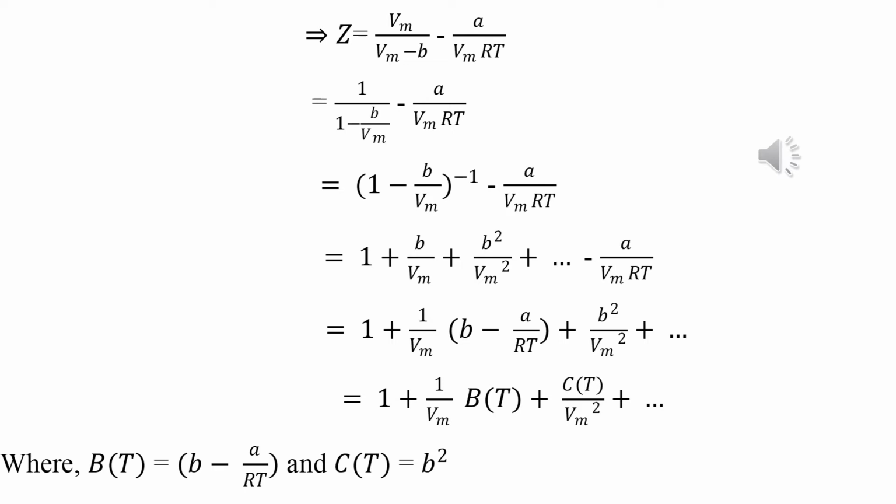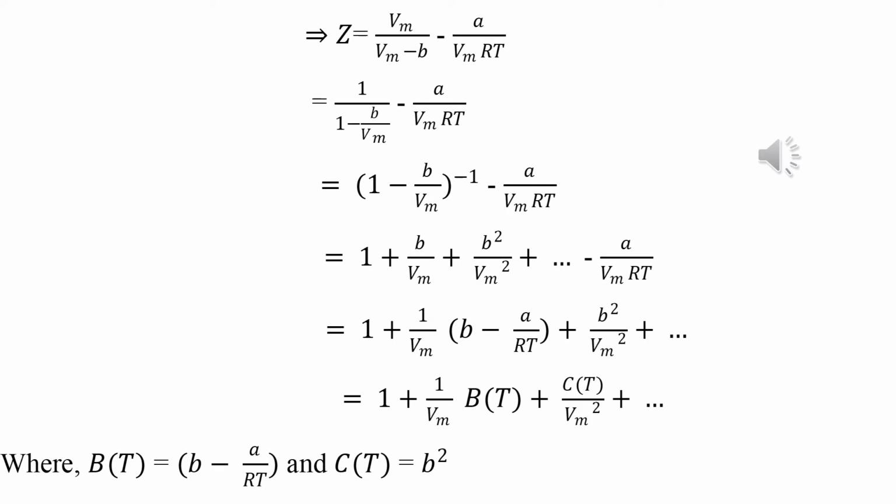The first part, 1 by 1 minus B by Vm, can be written as (1 minus B by Vm) to the power of minus 1, minus the second part, that is A by Vm RT, where 1 minus B by Vm is x. It is actually an infinite series. Suppose we consider (1 minus x) to the power of minus 1, that is equal to 1 plus x plus x square plus x cube, and so on.